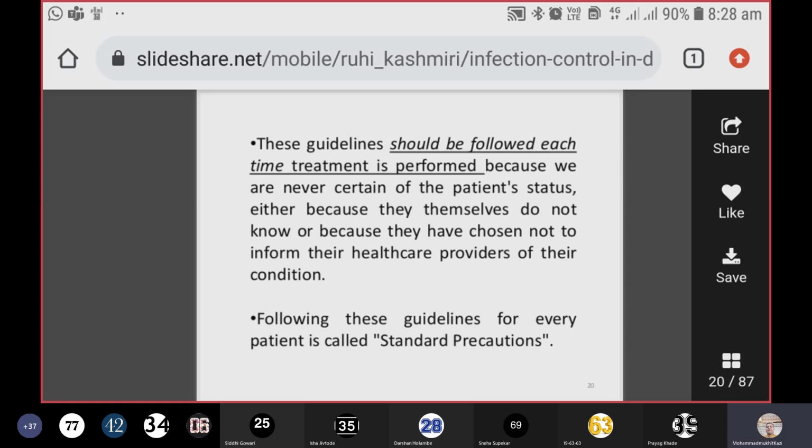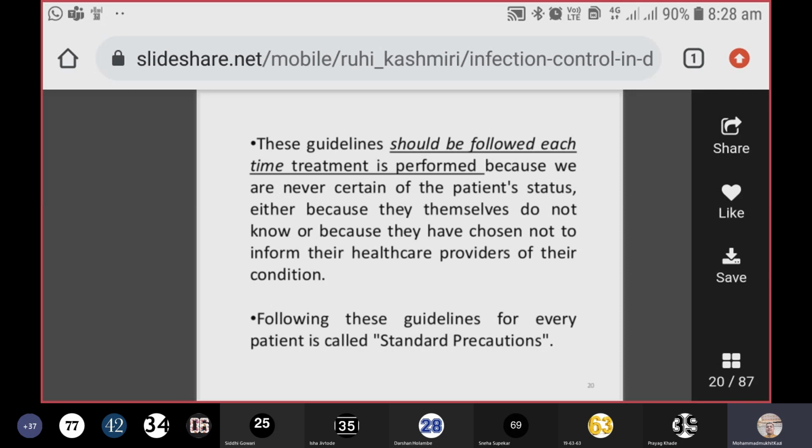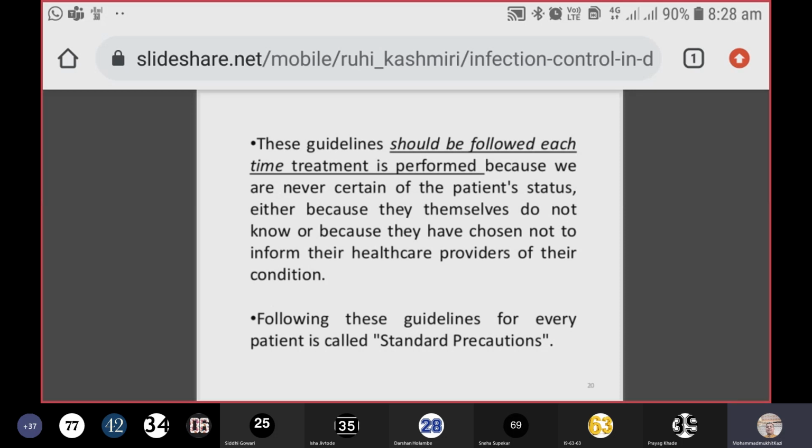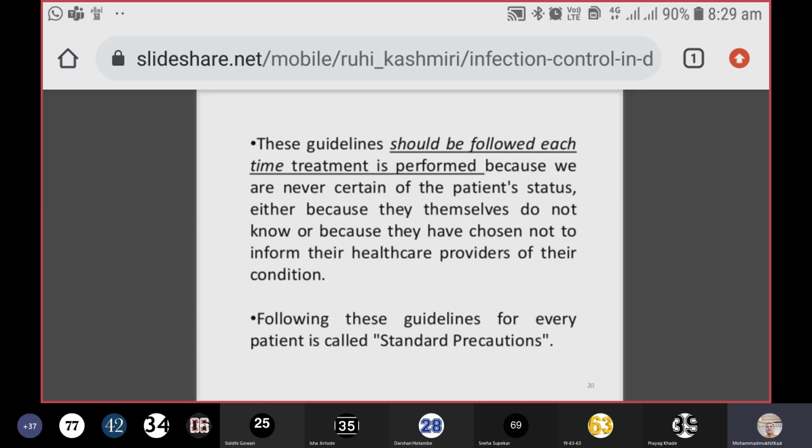You just have to assume, and you have to implement all the infection control practices, either because they themselves do not know, or because they have chosen not to inform their healthcare providers of their condition. Sometimes patients also hide their positive status of HIV or hepatitis C or hepatitis B, because some people do not like to reveal their status of positivity. So at that moment of time, what is in your hand? In your hand, you have to implement the infection control practices.